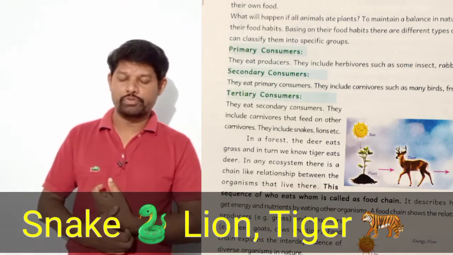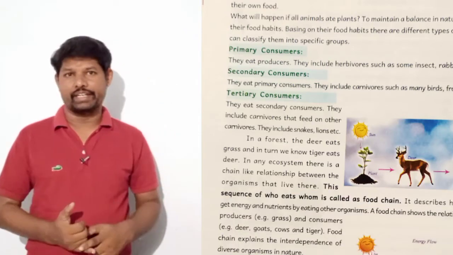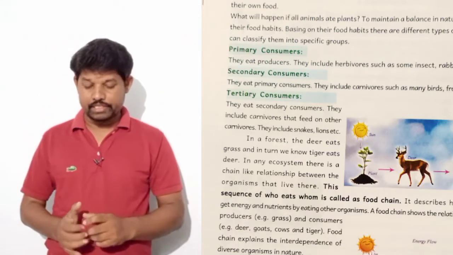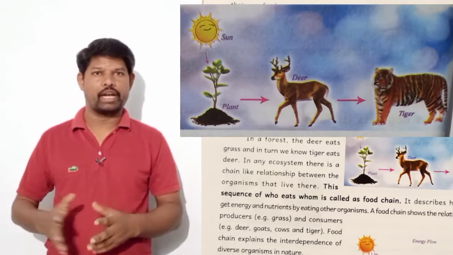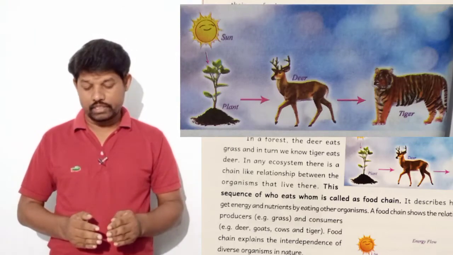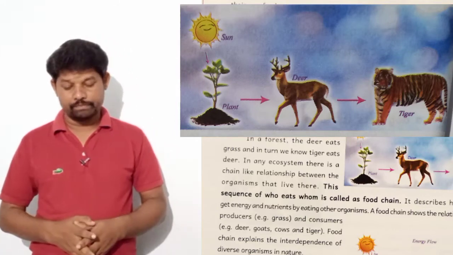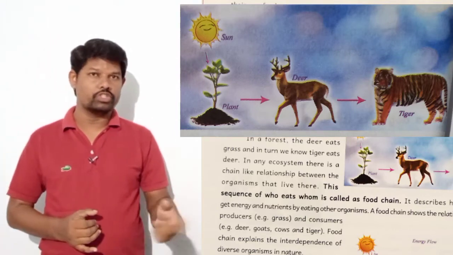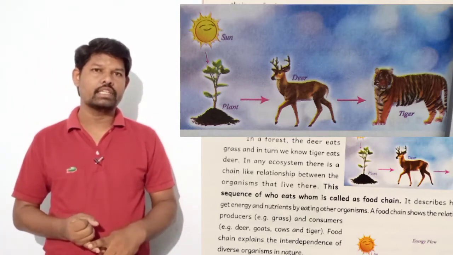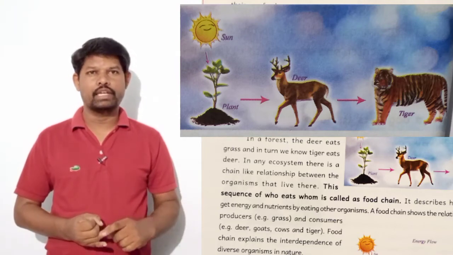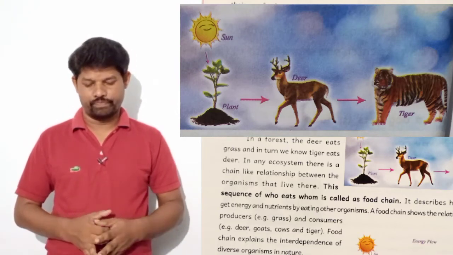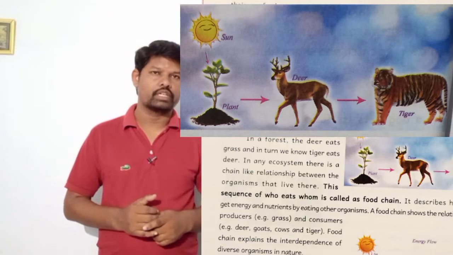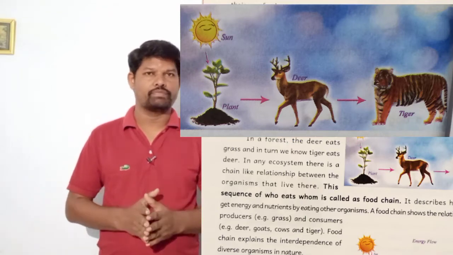So in a forest, if you observe, the deer eats grass and plants, and in turn the tiger eats deer. In any ecosystem, there will be a chain-like system.